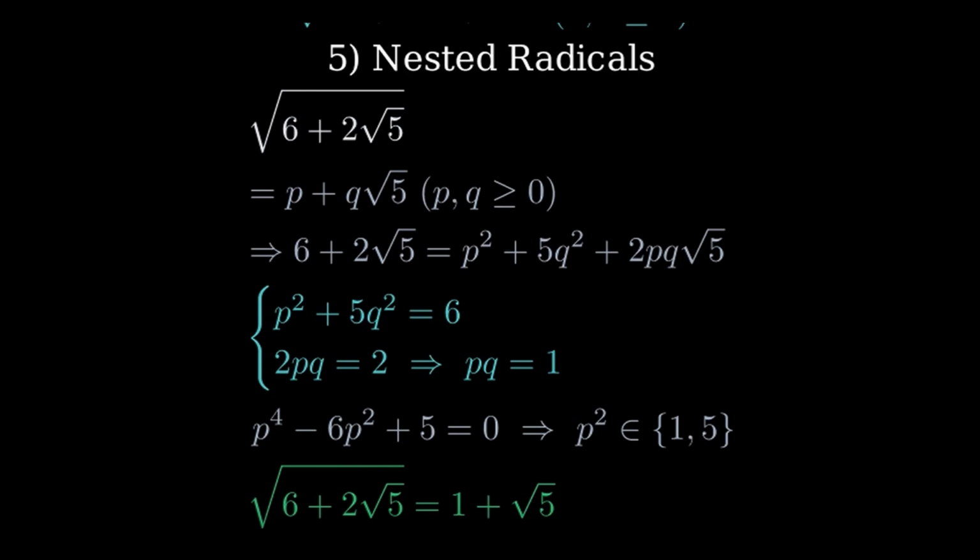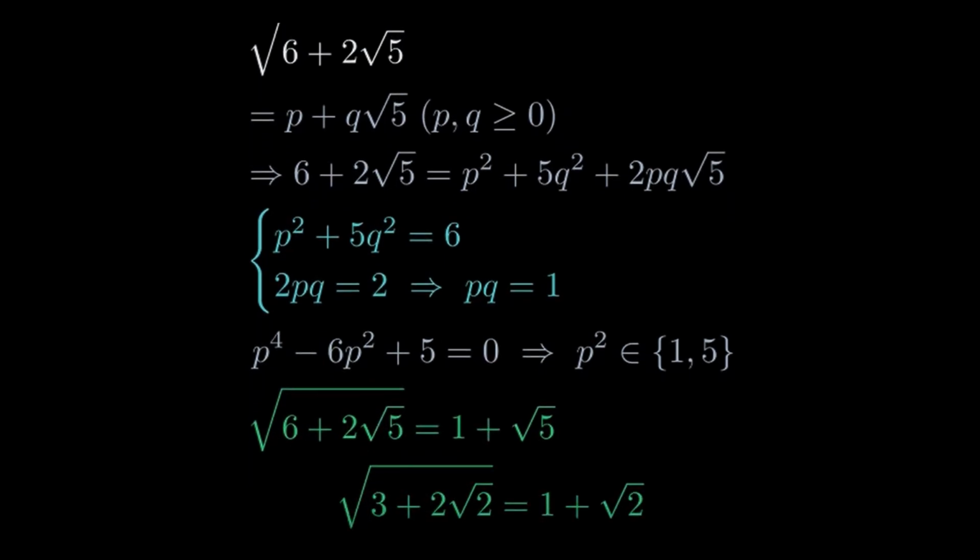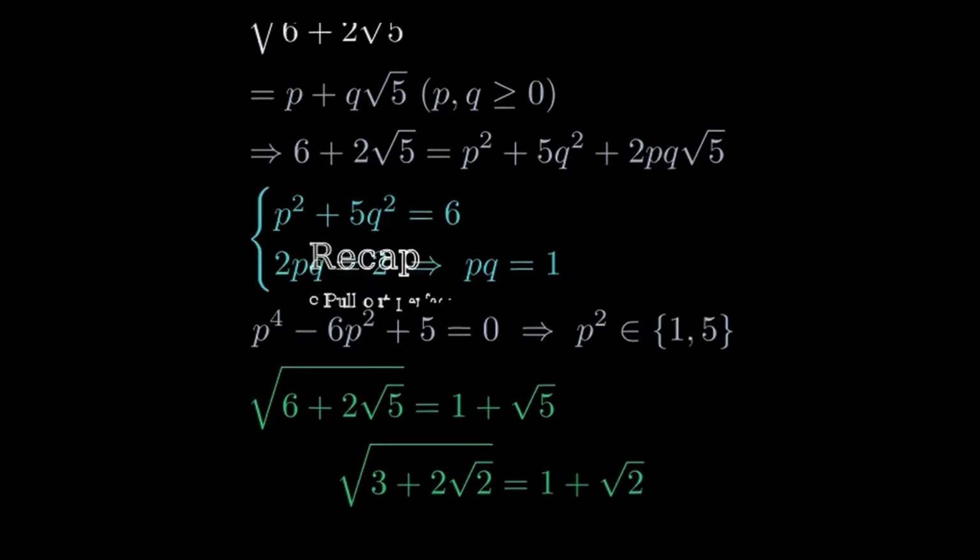Substitute to get p to the fourth minus 6p squared plus 5 equals 0. So p squared is 1 or 5, giving p equals 1 and q equals 1, or p equals root 5 and q equals 1 over root 5. Both give 1 plus root 5. Therefore, the expression equals 1 plus root 5. Part B. Similarly, square root of 3 plus 2 root 2 equals 1 plus root 2. Same method, quicker conclusion.